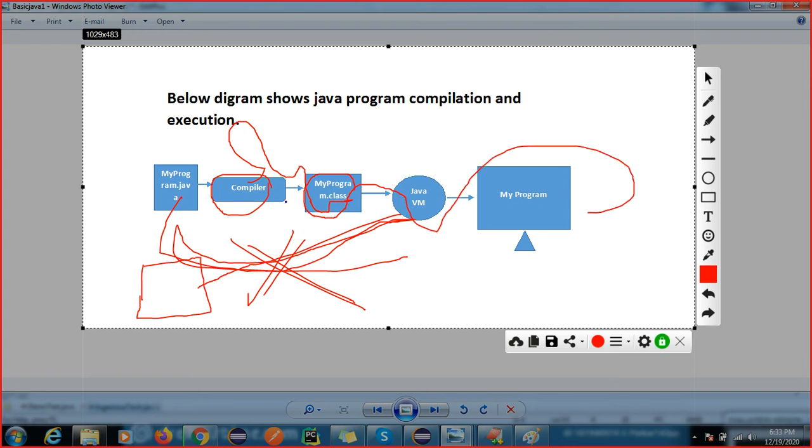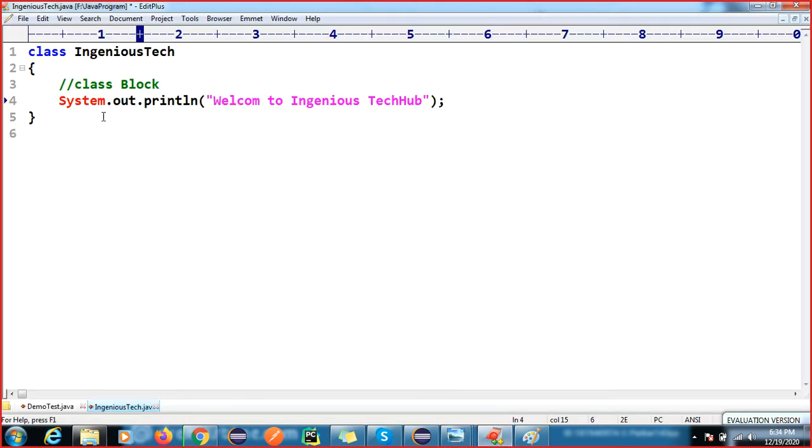The question is, if I press Control 1, what output will come here? Can anyone tell me what the output will be if I compile this code? Compile time error. Why will we get a compile time error?